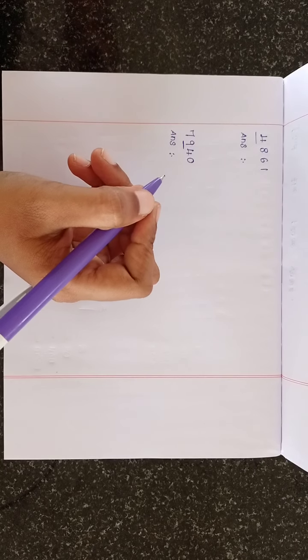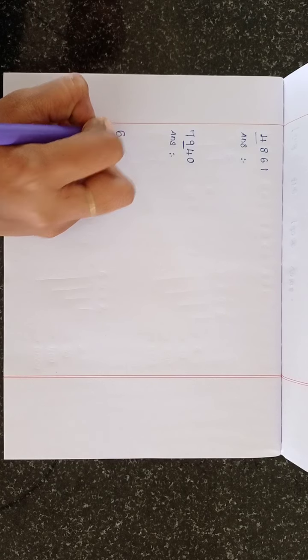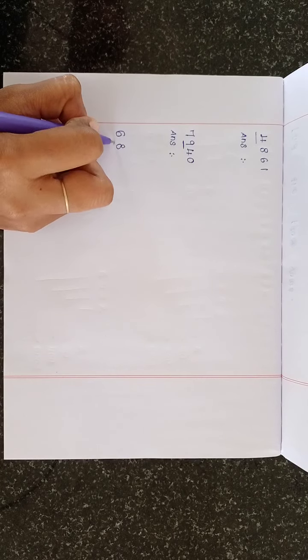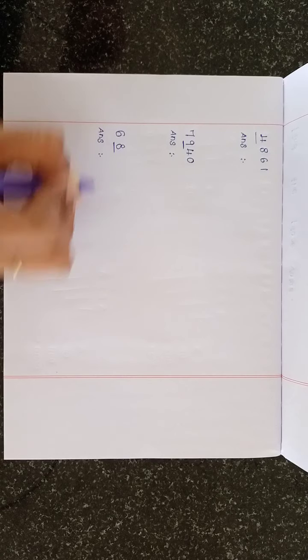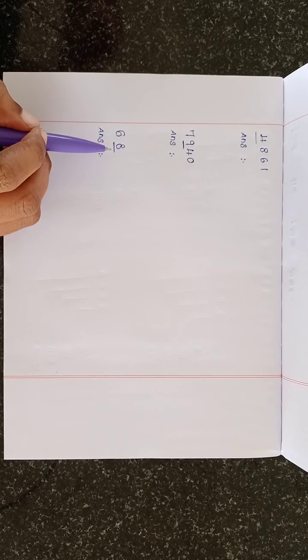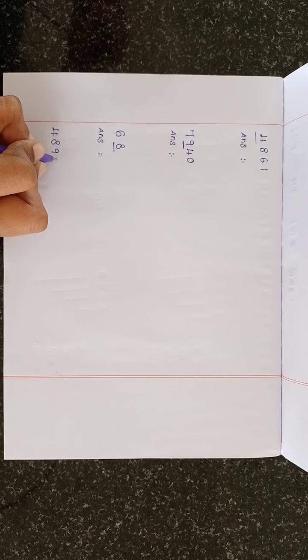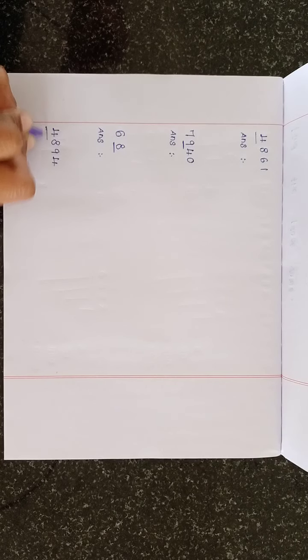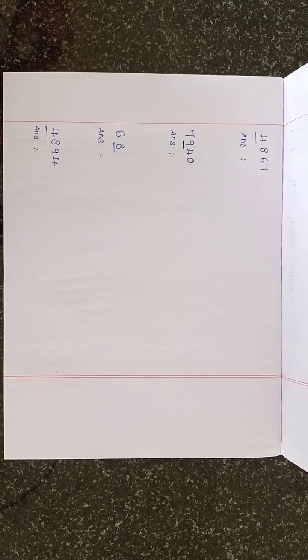Then 68. The underlined digit number is 8. Then 4,894. The underlined digit number is 1,000. Okay.